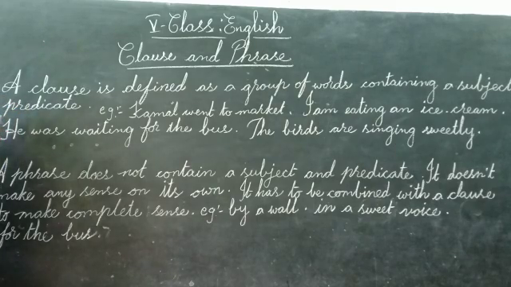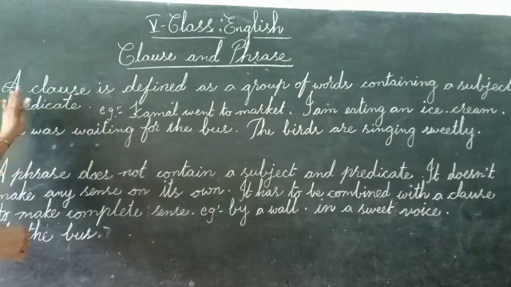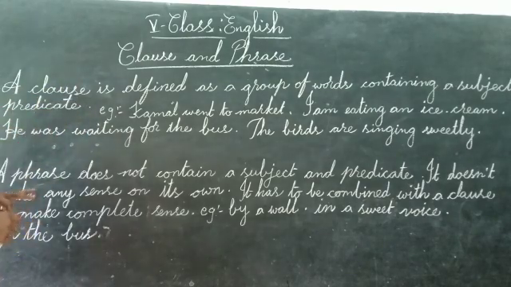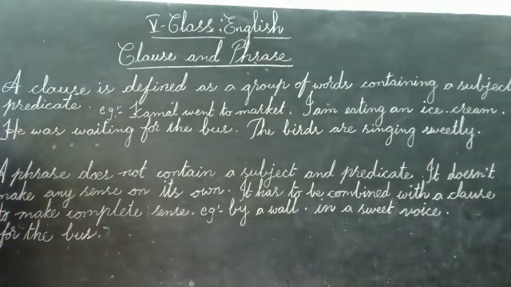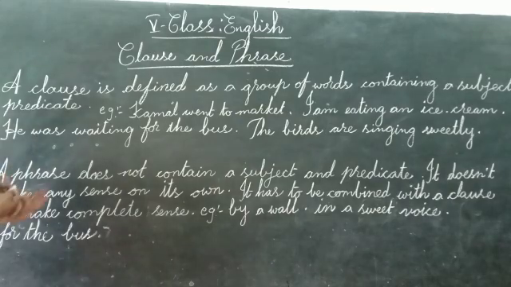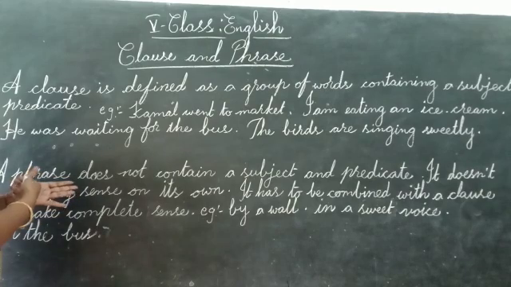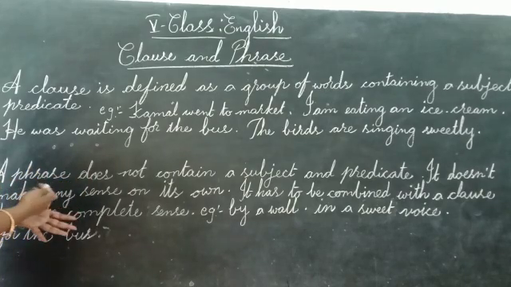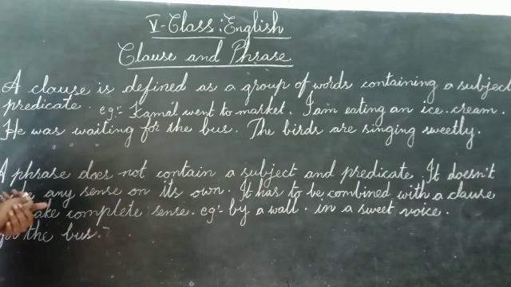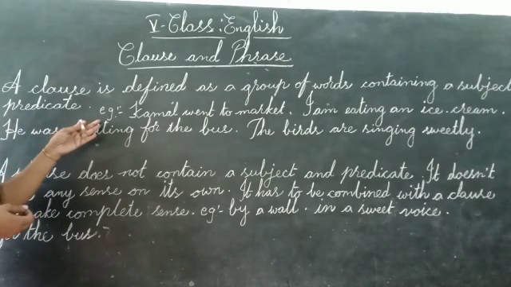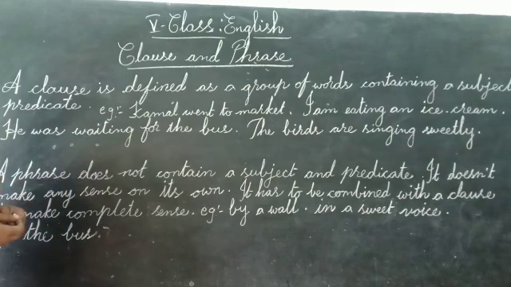Understood? And also, a clause contains a subject. Subject means a noun or a pronoun. And it also contains a predicate, which means what action was done by the person or animal or any noun or pronoun. Understood? Here I have given some example sentences.